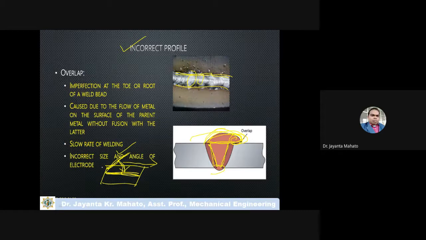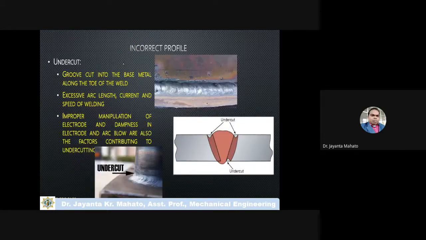This angle and the rate of travel, meaning whether you are traveling at a slow rate or at a fast rate, these two matter. Due to improper angles and rate of travel, some defects may occur, like incorrect profile, such as undercut. Undercut means suppose you have to fill this part. This is actually your grooving part. You have to fill this part very properly.